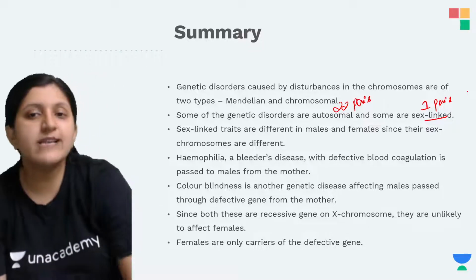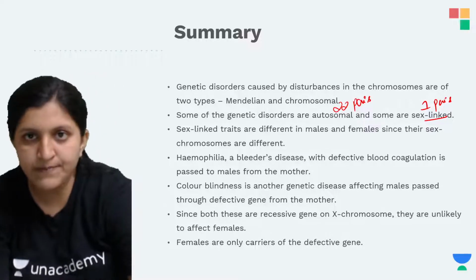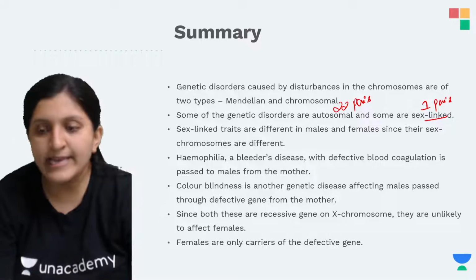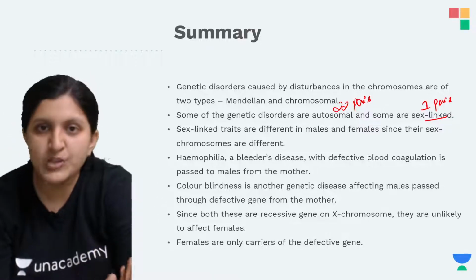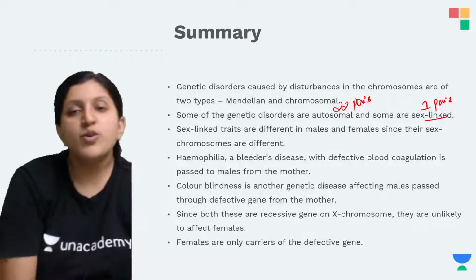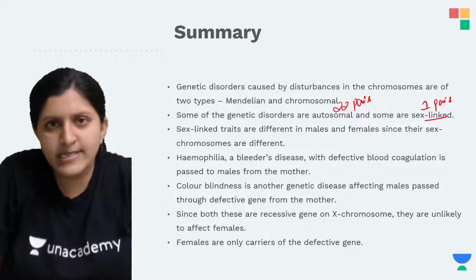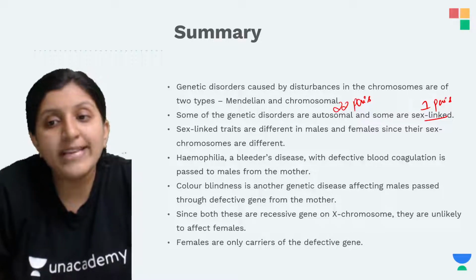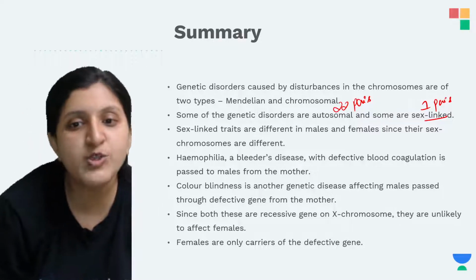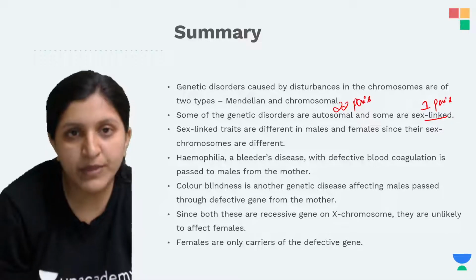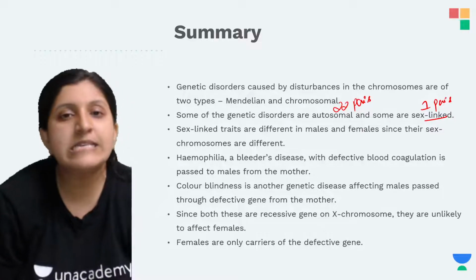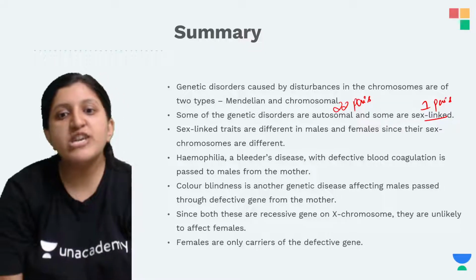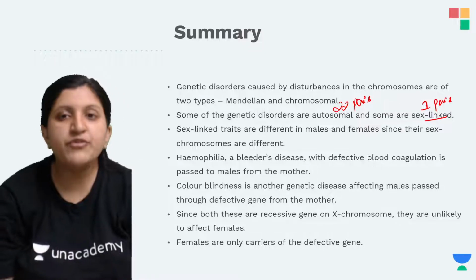Sex linked traits are different in males because the male has XY and the female has XX. Since their X chromosomes are different, hemophilia, a bleeder's disease, which can even be called a royal disease, with defective blood coagulation, is passed to males from the mother. Color blindness is another genetic disorder affecting males, which can be passed through the defective gene from the mother again.